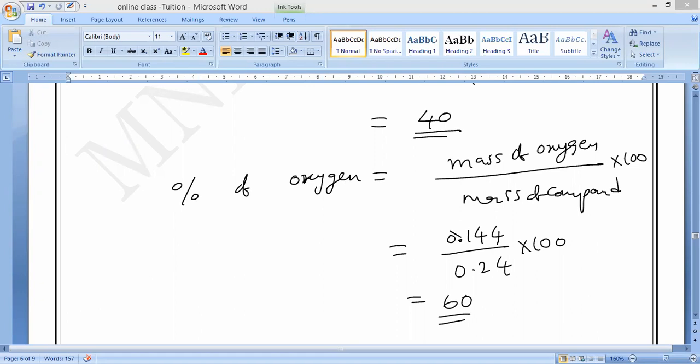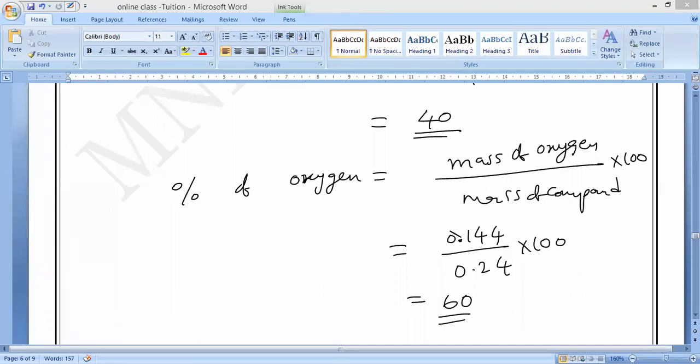His name is John Dalton. He gave the idea of very tiny indivisible particles, which we call atoms, the unit particles of matter.